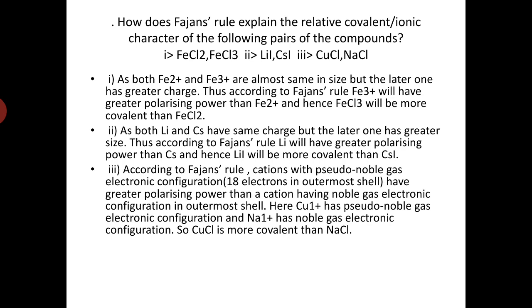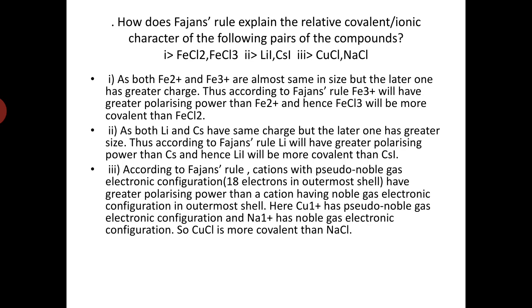After losing one electron, it has the configuration of 18 and 3d10. Every orbital is filled, and this is the pseudo noble gas configuration, not the noble gas configuration. The sodium ion has 11 electrons, and after losing one electron it gets the neon configuration, which is the noble gas configuration.